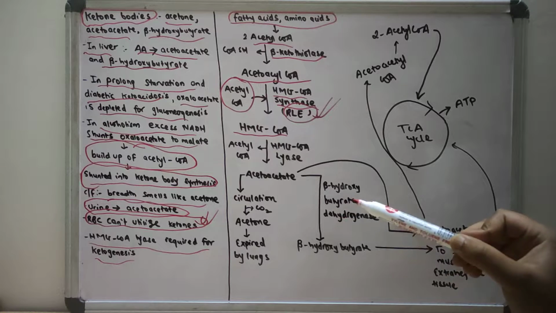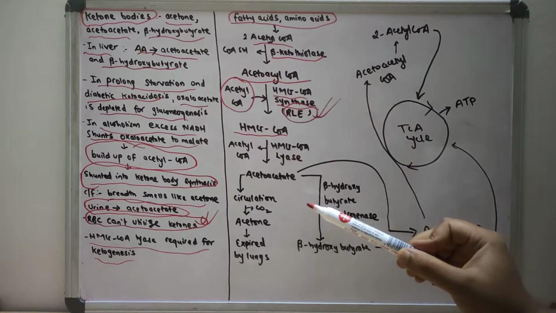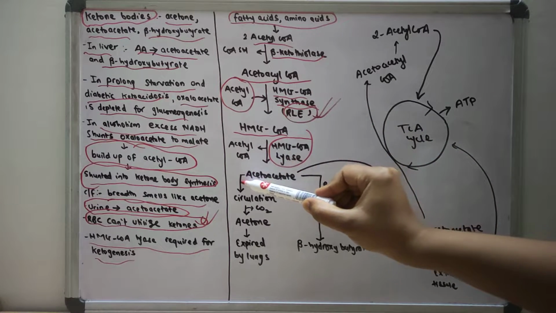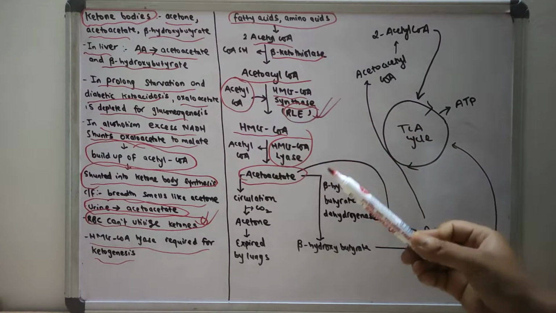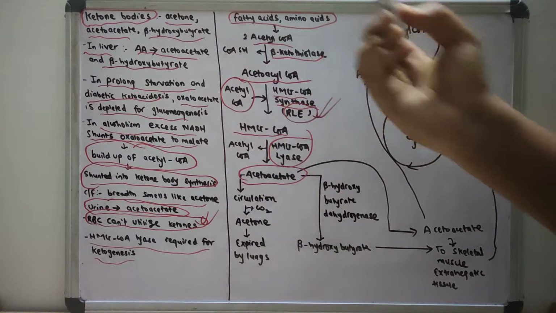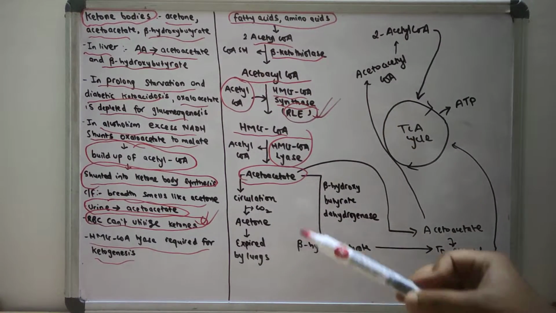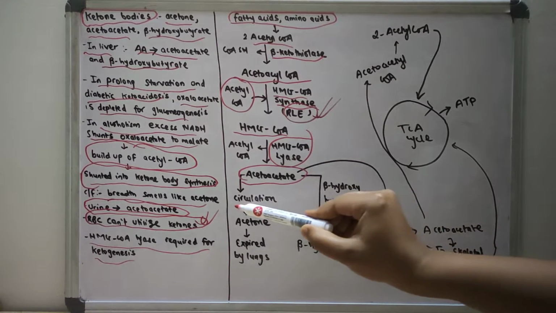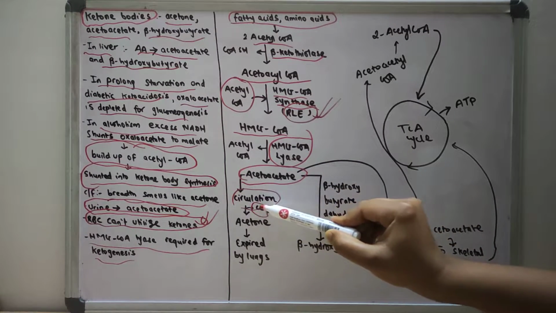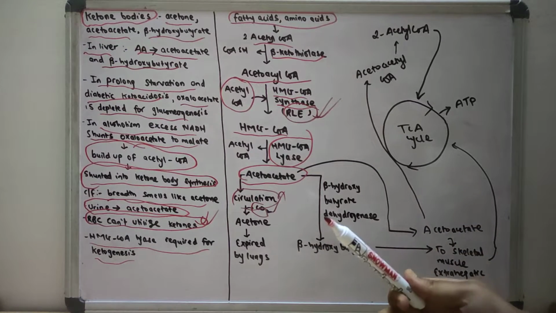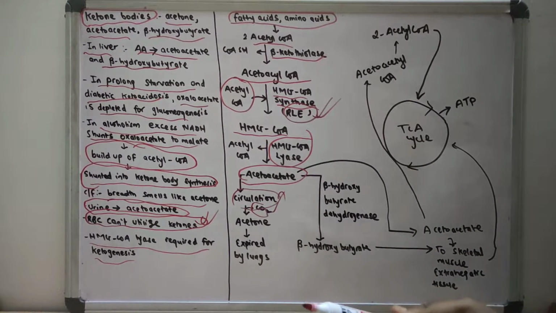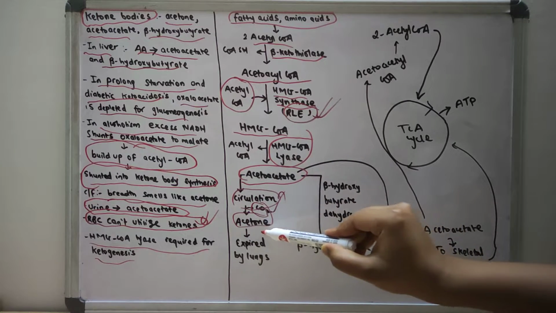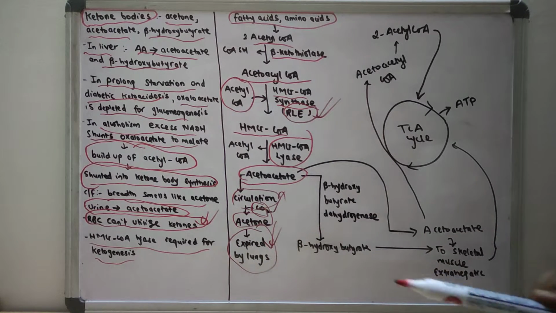After the formation of HMG CoA, with the action of HMG CoA lyase, it is converted into acetoacetate. This acetoacetate is one of the ketone bodies, and it will be transported to the circulation. Carbon dioxide will be excreted out, that means one carbon atom will be taken out from the acetoacetate, and acetone is formed, and this acetone is expired by the lungs.